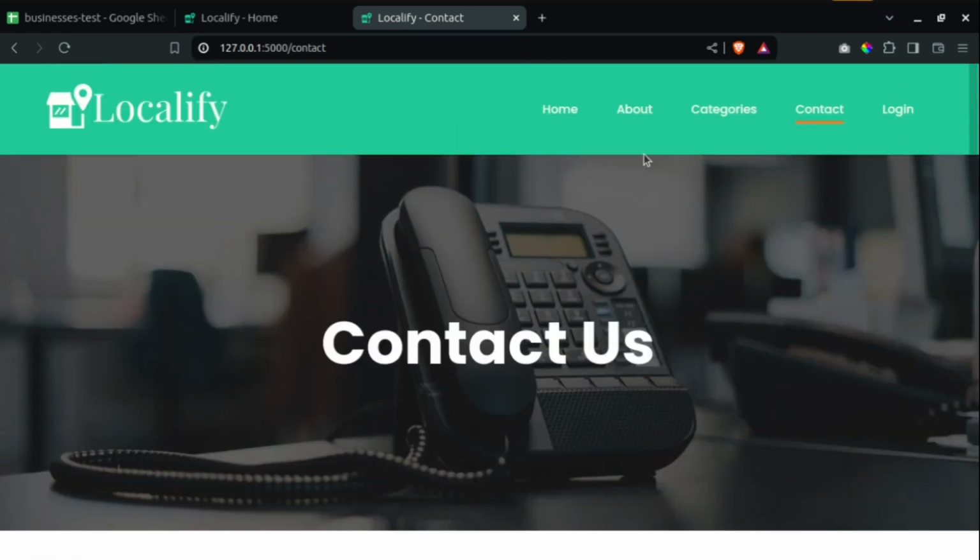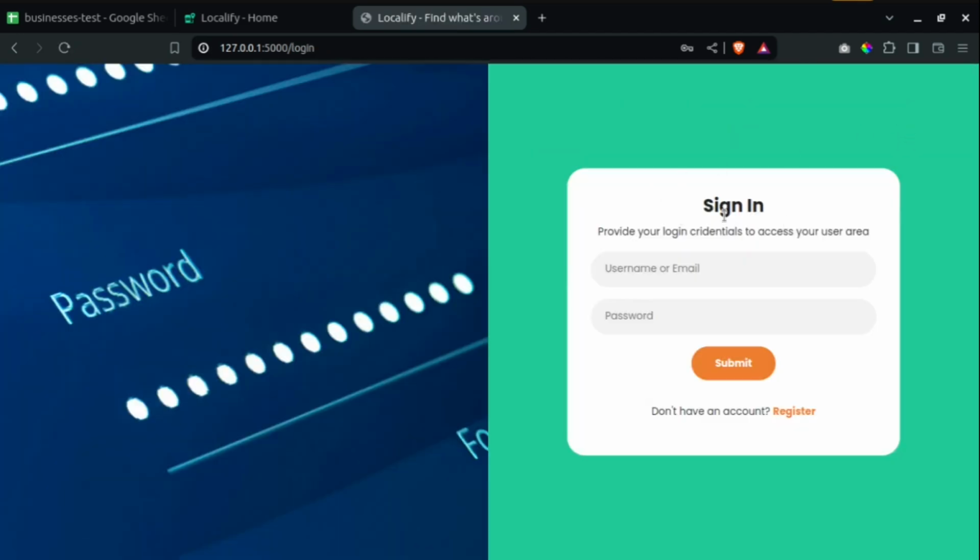Now that will be all for the guest area. Okay, this is the guest area. What the guest is going to see when they come to the website. This is what they will see. But if they want to create an account and all that, they will come to login. Then you can see the sign in page. Now this is the sign in page over here.